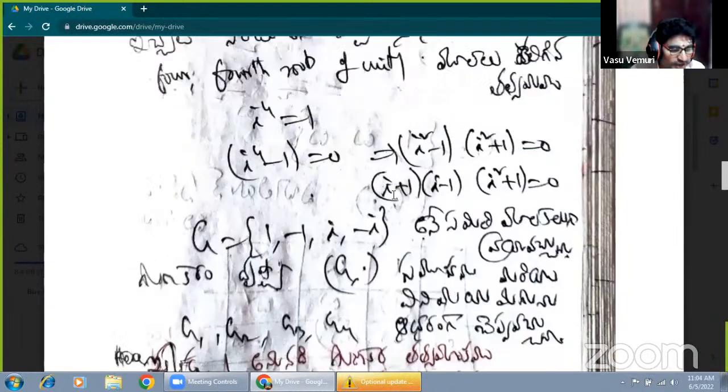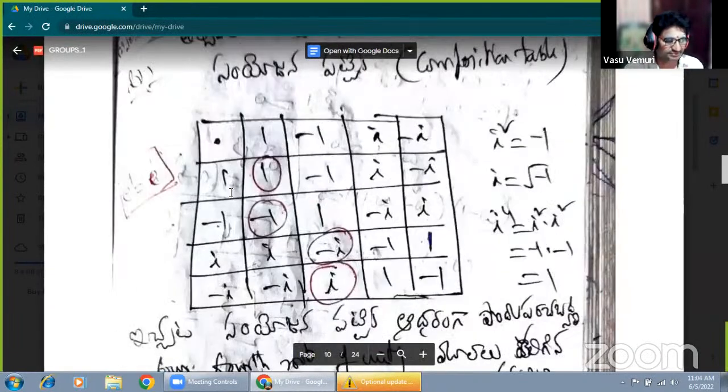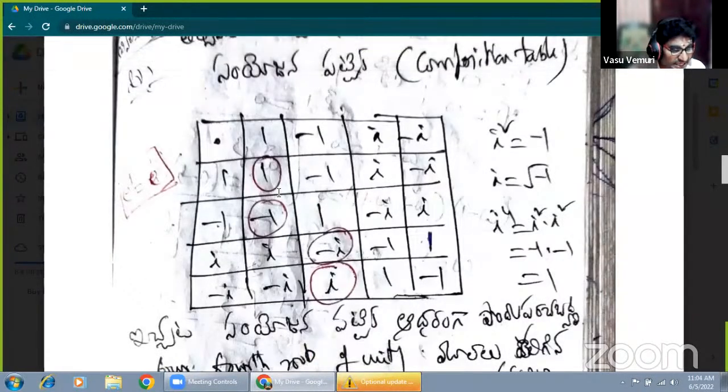Now G4 is the inverse. Now how to find the inverse? Just listen. The inverse completely depends upon the identity part. Here 1 is the multiplicative identity. 1 into 1, we are getting 1. So 1 is the inverse of 1. 1 power minus 1 equals 1, because we read minus 1 power as the inverse of the element. The inverse of the element 1 is 1.